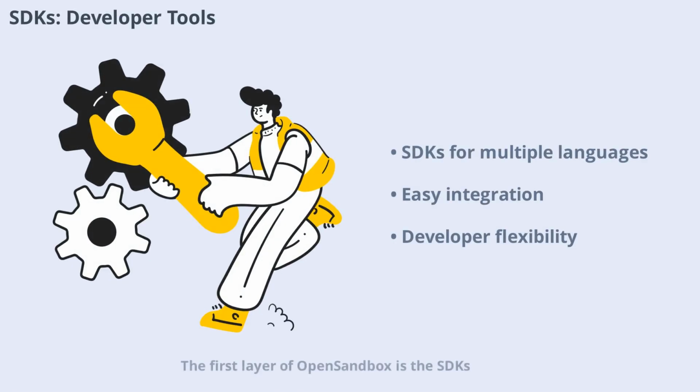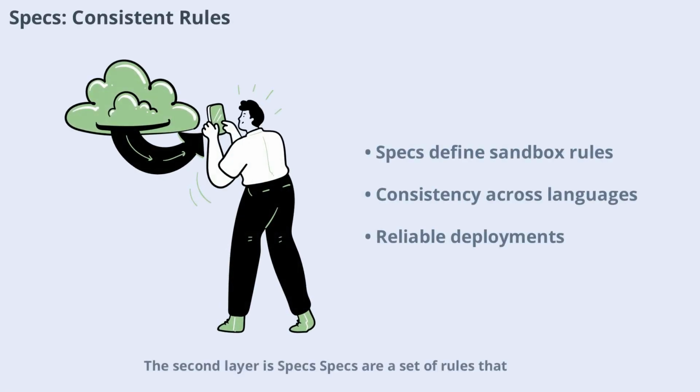The first layer of Open Sandbox is the SDKs. These software development kits allow developers to communicate with Open Sandbox directly from their code. Whether you're using Python, JavaScript, Java, Kotlin, or C#, the SDKs make integration straightforward. This flexibility means developers can use their preferred programming languages and still benefit from the security and isolation Open Sandbox provides.